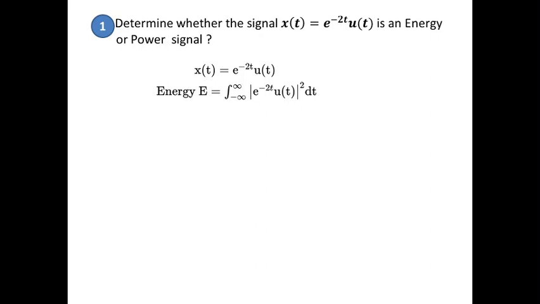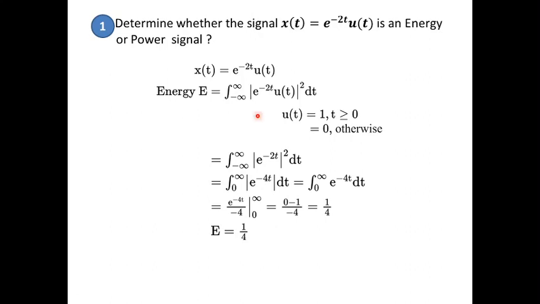So you take the signal. The formula is energy equal to integral from minus infinity to infinity of modulus of e power minus 2t u of t, the whole square, dt. The next step is you have to integrate this. Before integrating, you can remove this u of t. u of t is your unit step signal, which is equal to 1 for t greater than or equal to 0. So obviously this integration can be replaced by 0 to infinity and u of t can be made as 1.